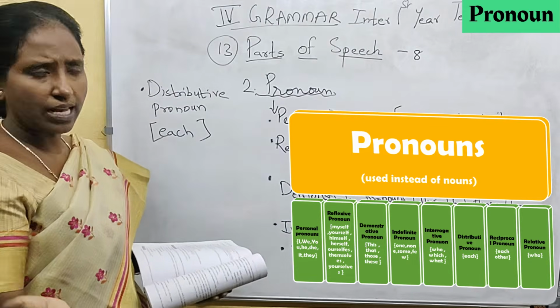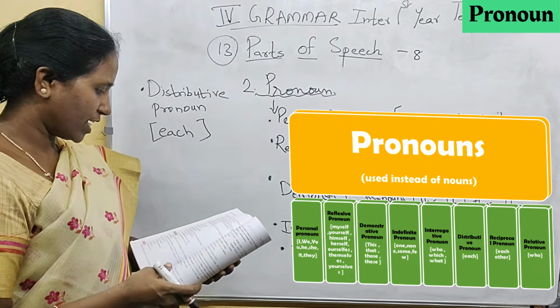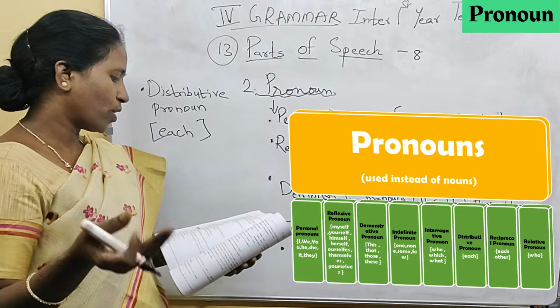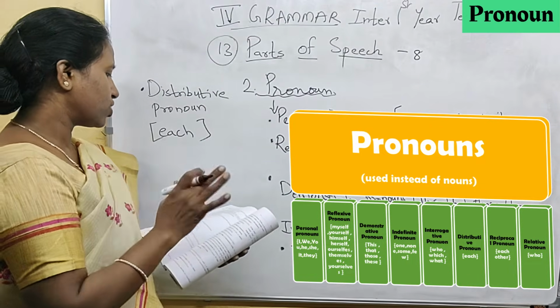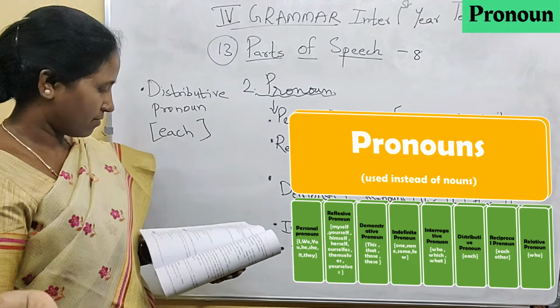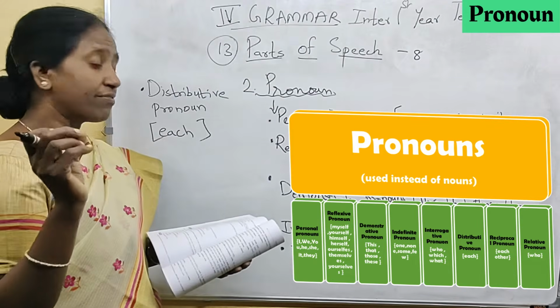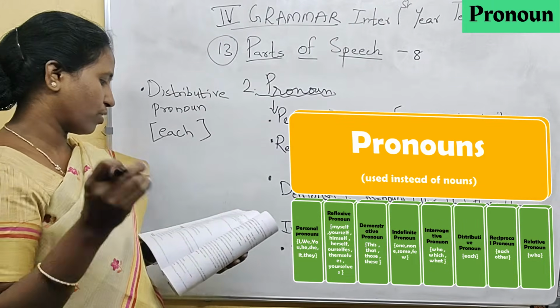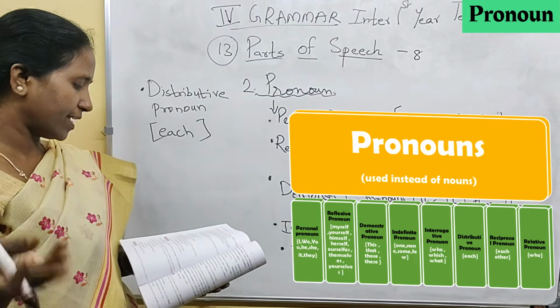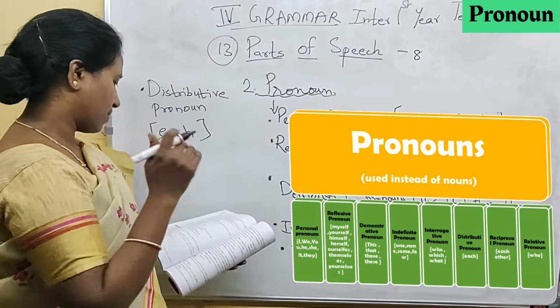This is an example for distributive pronoun. Each, either, neither. These are the examples. Or every also comes under distributive pronoun. Here the examples given are each, either, neither. Okay.